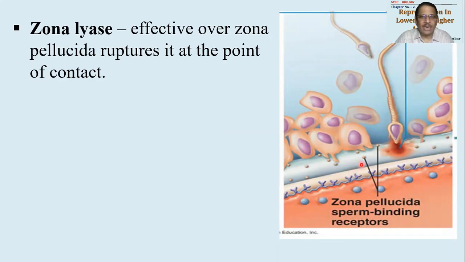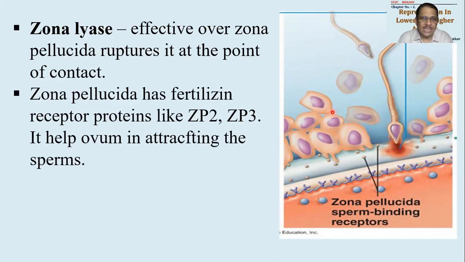To break this layer, another enzyme is secreted by the acrosome, called zona lyase. This zona lyase enzyme will rupture the zona pellucida at a particular point, the point of contact, where the acrosome touches it, making a small aperture so that the sperm may enter.